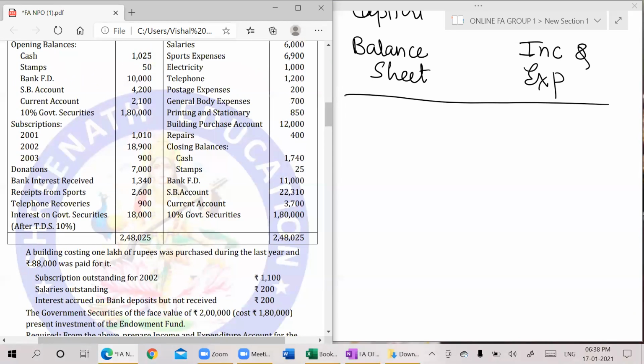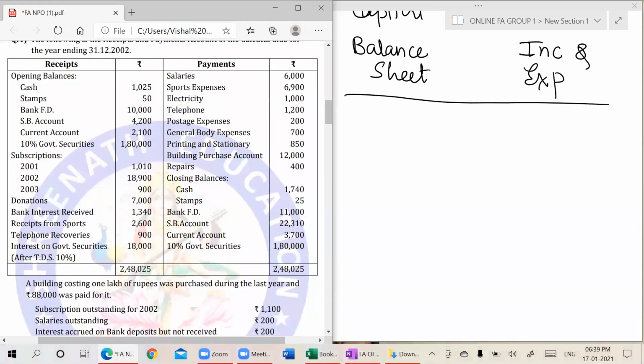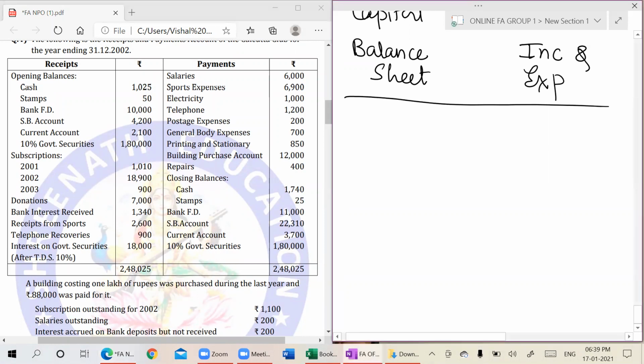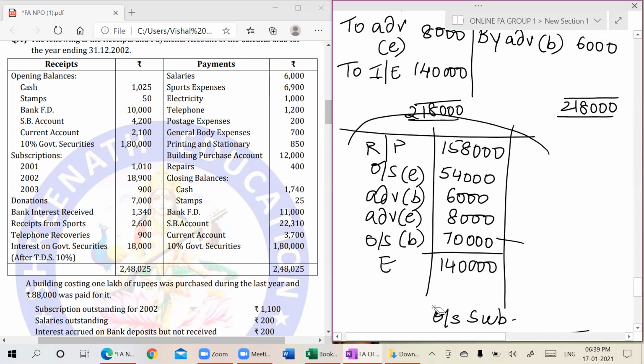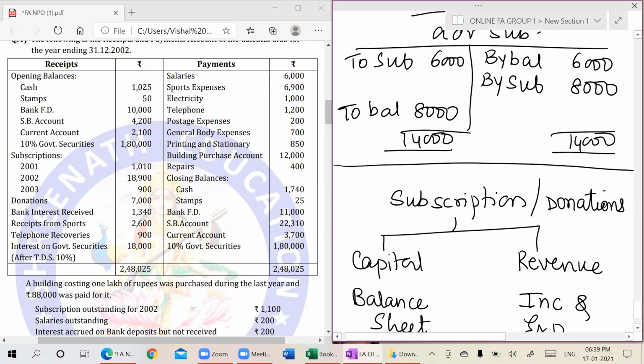These are opening balances. So opening balances, I am very clear, will go in the opening balance sheet as one effect. Subscription has adjustments for previous year, current year and next year. So what I will do is make one short statement for subscription like this, because I don't have time to make the entire account. I will make such a type of short statement.